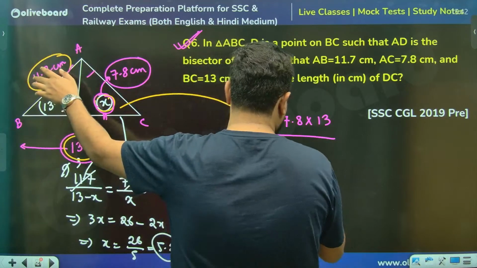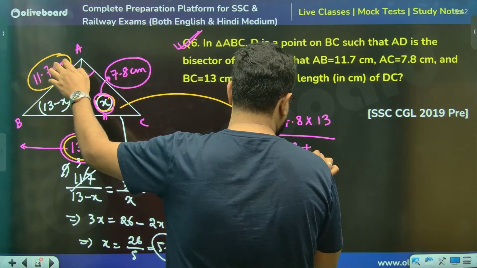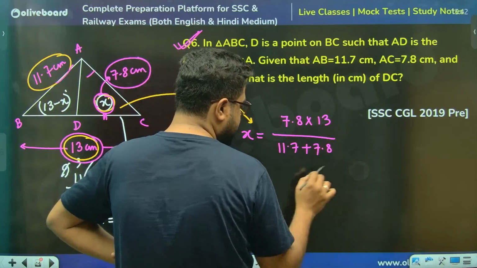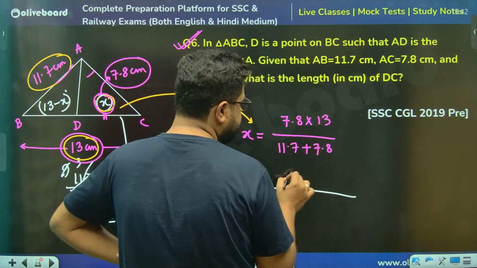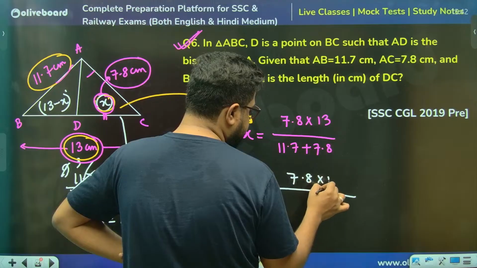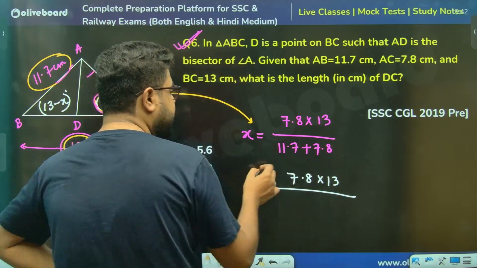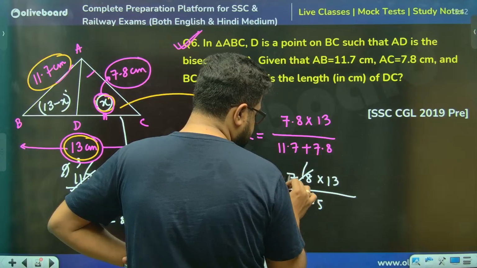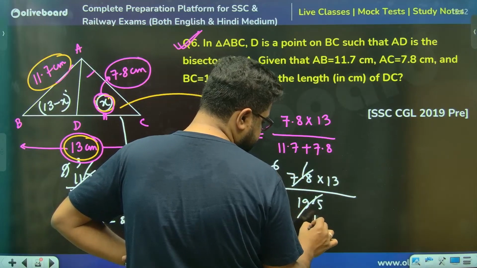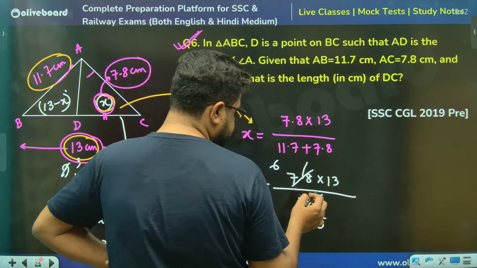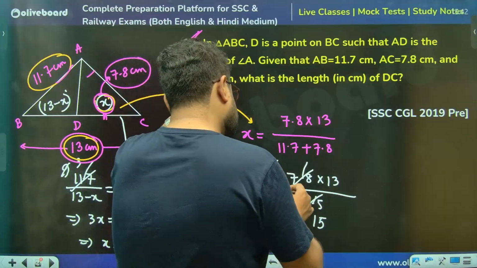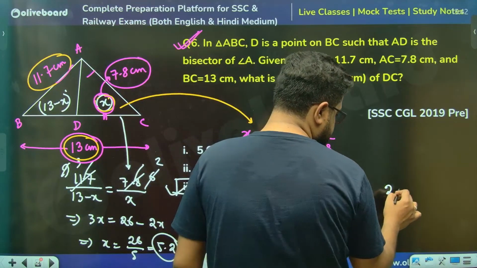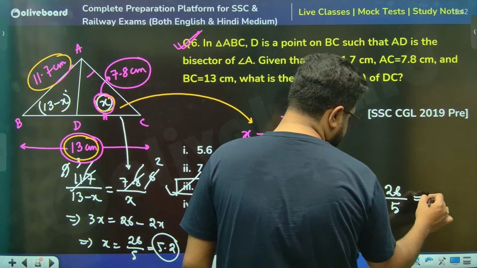These two, 11.7 plus 7.8. हम कुछ उल्टा लिख दिए थे. So this is how you figure it out, sir. 7.8 into 13, divided by ये कितना आया था सर? 19.5 if I am correct. So 13 6s are this, 13 15s are this. Correct, sir? अच्छा, 3 5s are this, 3 2s are this. हाँ सर, अभी तो सही आएगा. 26 by 5, which is 5.2.